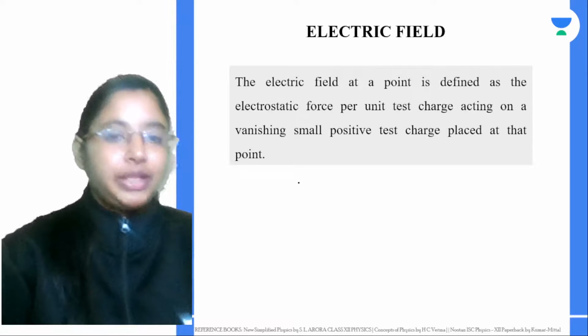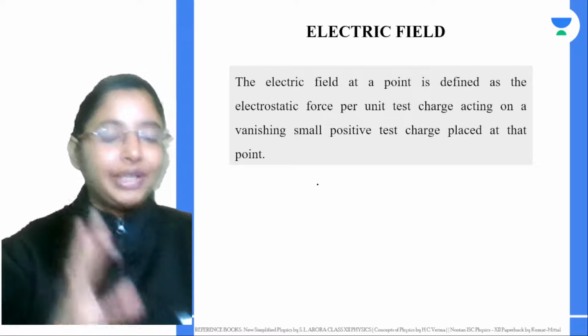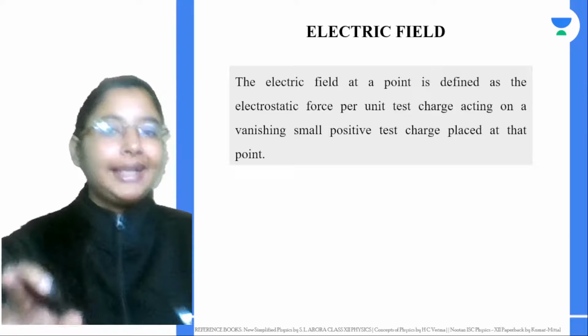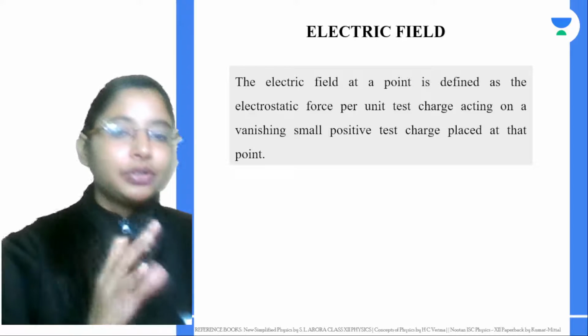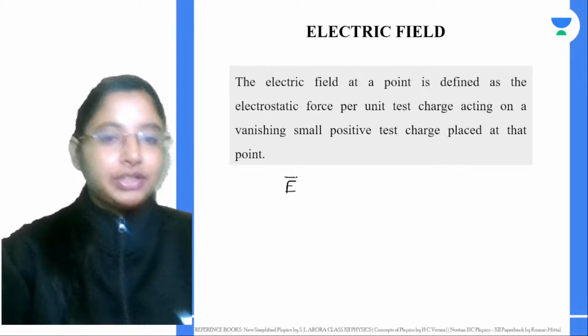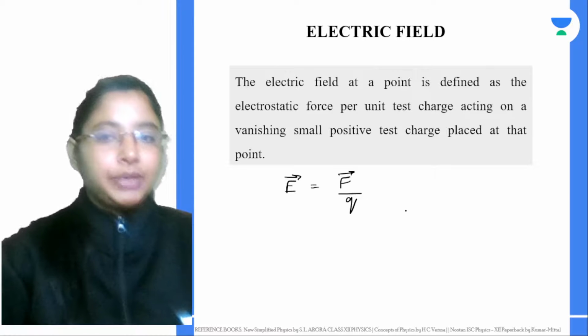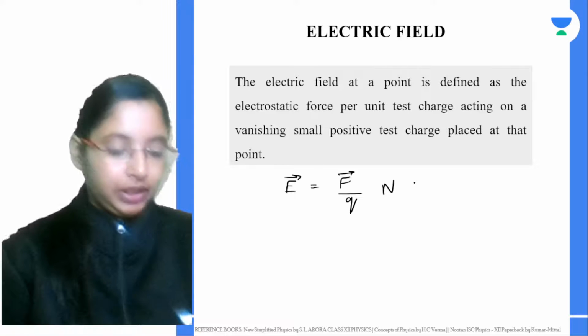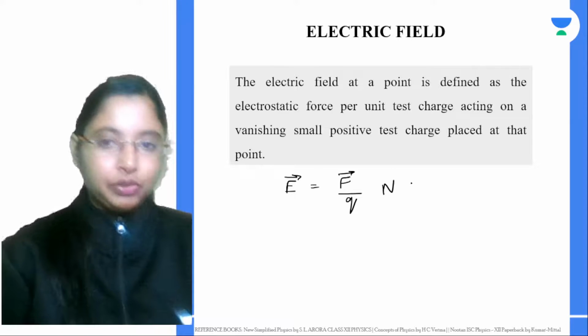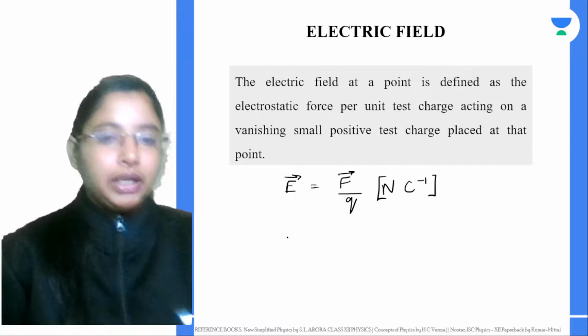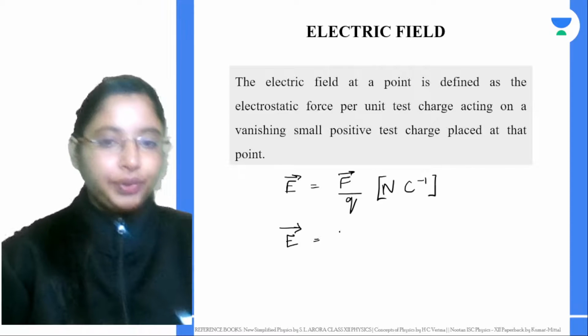So electric field is very simple. If you take any charge, the electric field is just defined as the electrostatic force per unit charge. That is basically your electric charge, and the electric field is given by Newton per coulomb. For the electric field lines, if you are looking at the equation, this will be 1 by 4 pi epsilon naught.